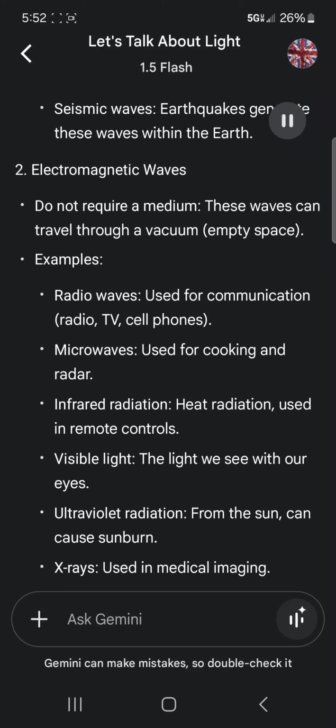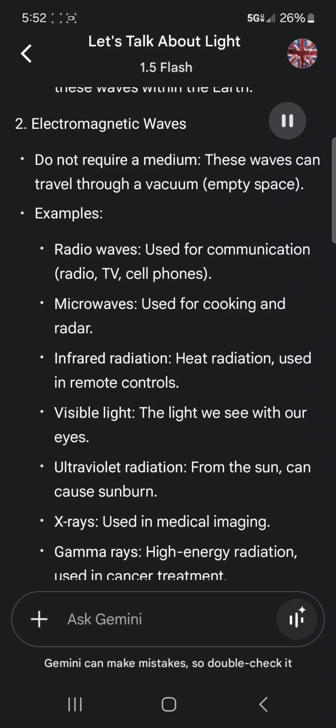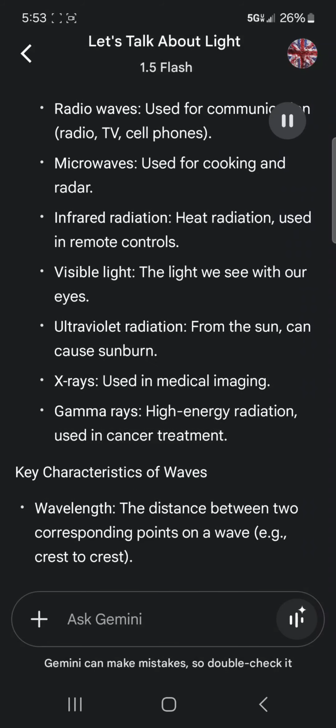2. Electromagnetic waves do not require a medium. These waves can travel through a vacuum, empty space. Examples: radio waves, used for communication, radio, TV, cell phones. Microwaves, used for cooking and radar. Infrared radiation, heat radiation, used in remote controls. Visible light, the light we see with our eyes. Ultraviolet radiation, from the sun, can cause sunburn. X-rays, used in medical imaging. Gamma rays, high-energy radiation, used in cancer treatment.